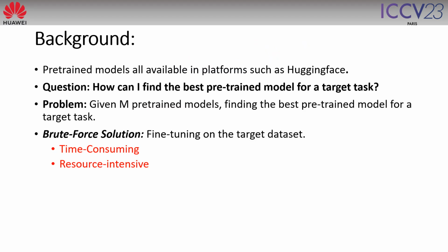There are a lot of pre-trained models available on platforms such as Hugging Face, and the question that researchers may face is how they can find the best pre-trained model for the downstream task. Based on that, the problem of transferability estimation is defined: given a set of pre-trained models, how can we find the best pre-trained model for a target task?